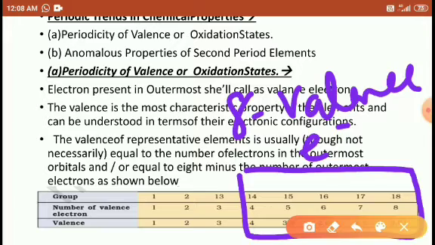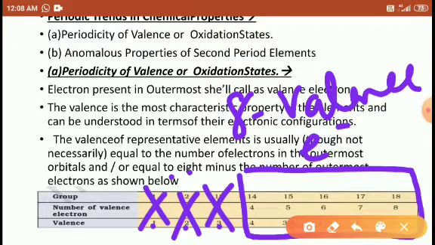Right students? But it cannot hold for this one, because 8 minus 1 is 7, but here the valence is 1, so it cannot follow. 8 minus 2 is 6, but here 2, it also cannot follow. 8 minus 3 is 5, but here 3, this also cannot follow. But these are the species which follow the 8 minus number of valence electrons.